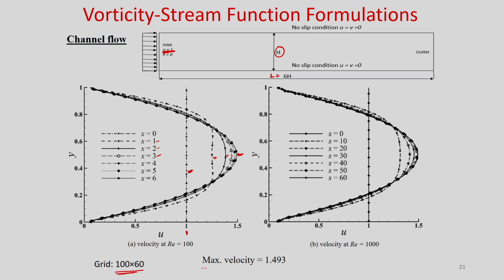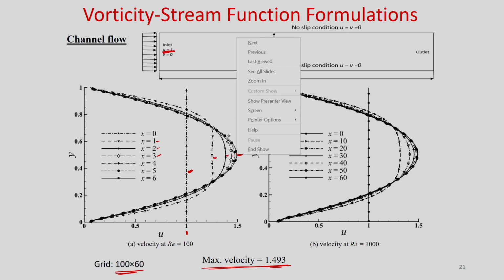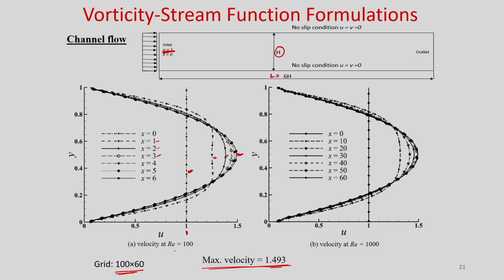In our numerical simulations we are getting 1.493. You can see that the profile is parabolic in nature, and for different Reynolds numbers we have simulated, the maximum velocity is almost 1.5 times the average velocity.